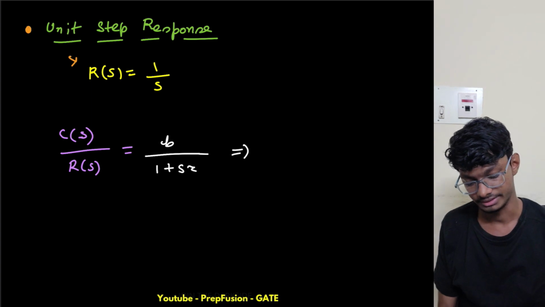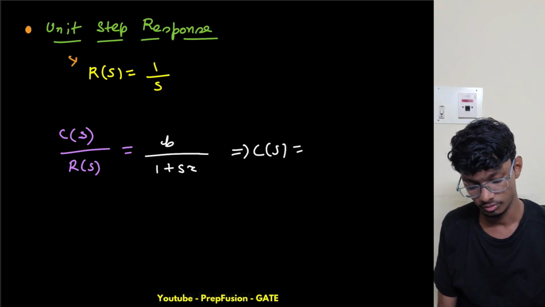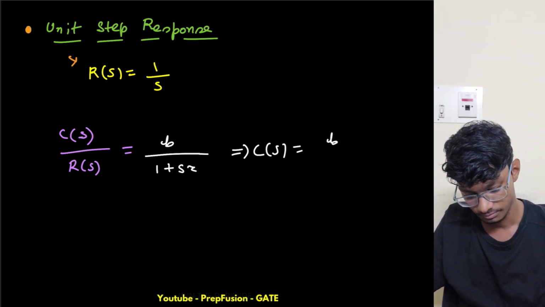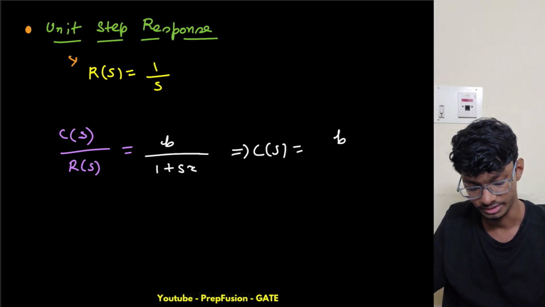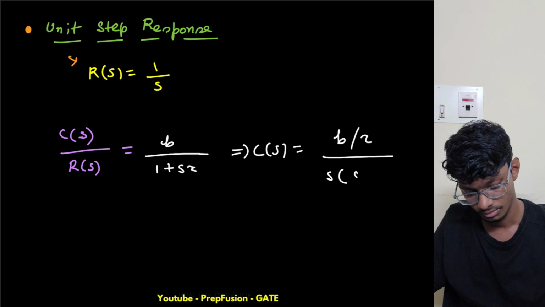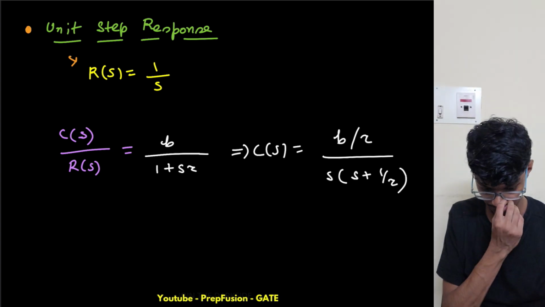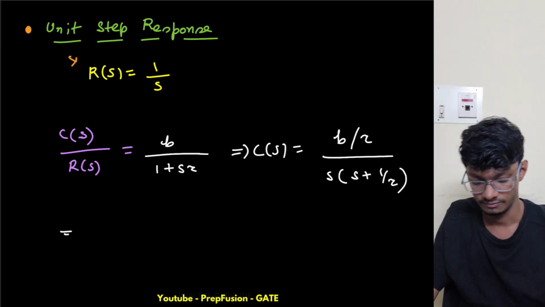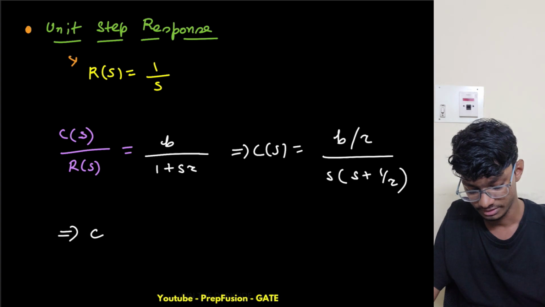If I solve this, my C of s, I will multiply 1 over s on that side, so this will become b, and I will take tau s common, so b upon tau into s into s plus 1 over tau. So basically I have to do partial fractions.